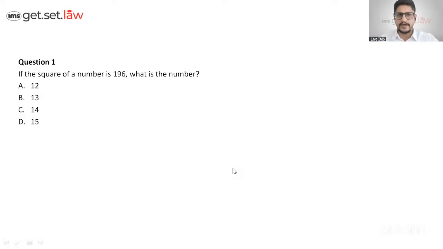Just to tell you again in brief, we have been taking this particular series to solve all the sample papers which are published by the Maharashtra CET Cell on their official website. For those who don't know where it is, it is there on the portal after logging in. You can check it out.